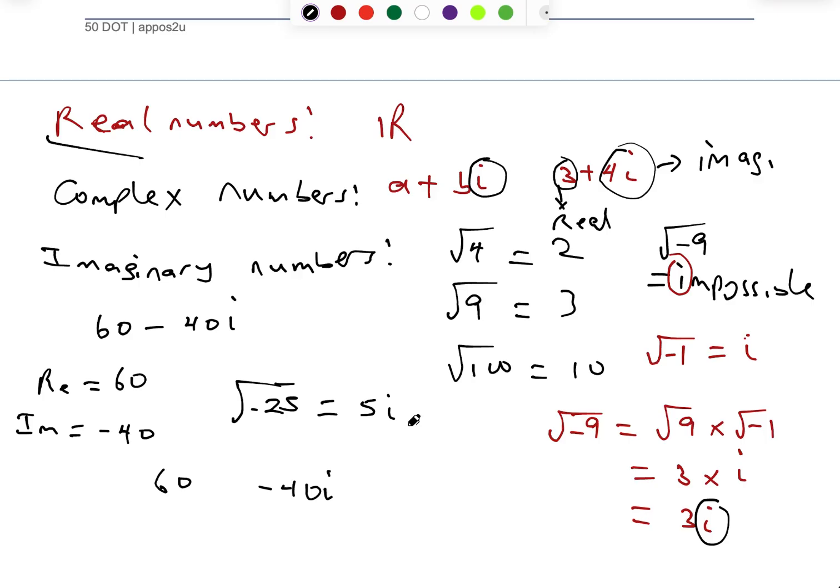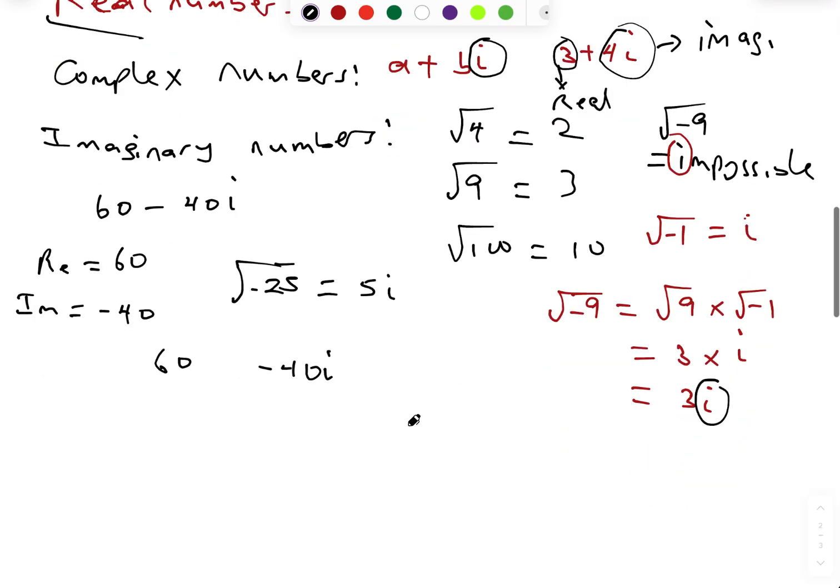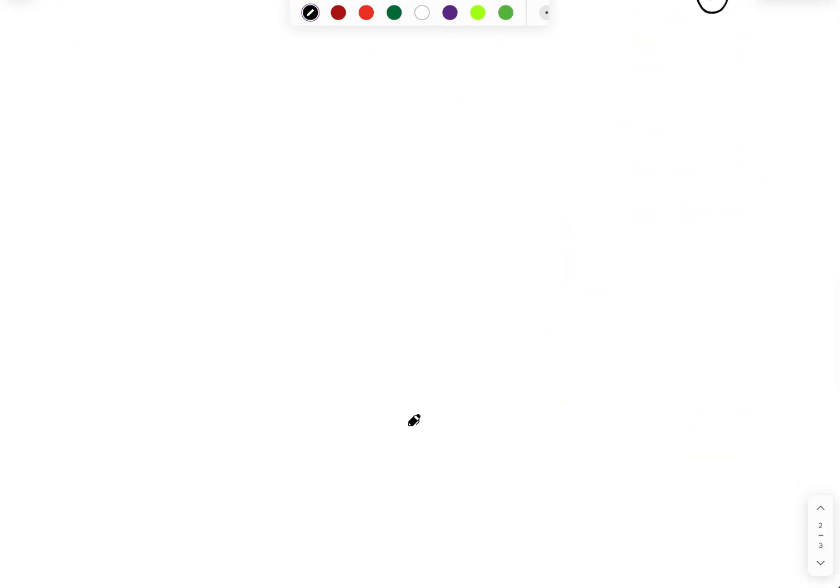Now, there are some subsets, like the concept of odd numbers, even numbers, and prime numbers. So I'm going to start with prime numbers. What are prime numbers? To deal with prime numbers, one thing we need to know is that prime numbers are always positive numbers.